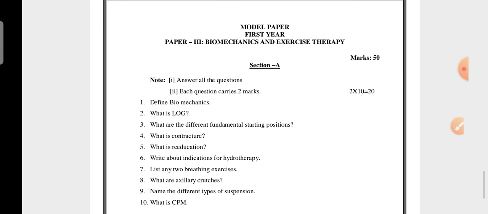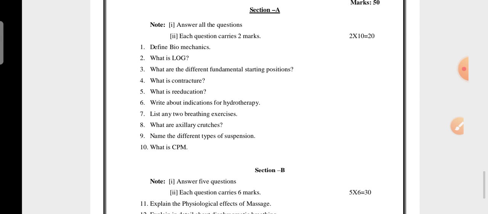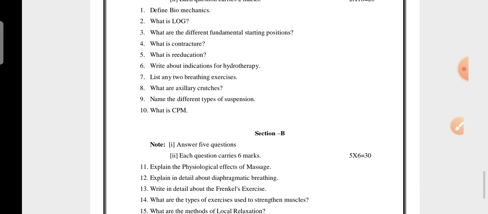Next coming to biomechanics and exercise therapy. This is the last paper, I think. Section A. These are the questions. First you have to go to the 30%. Whatever is deleted, first you make it into notes. If any question is there, no need to read those questions. When you are preparing the notes, before reading the questions, you have to make notes. So when you are preparing, it's easier when you are referring to the notes also, isn't it?